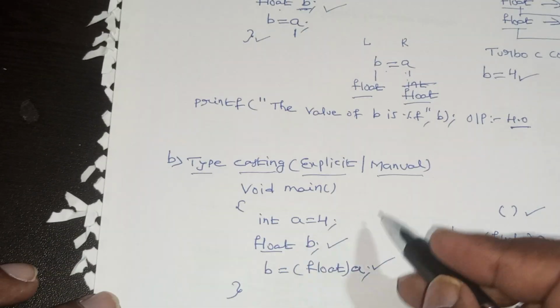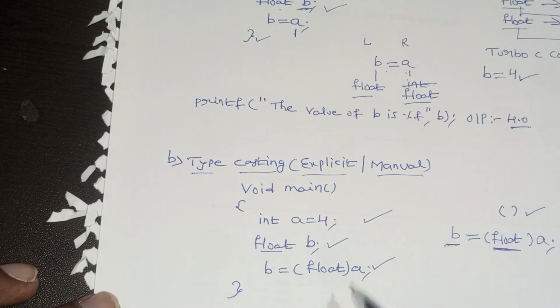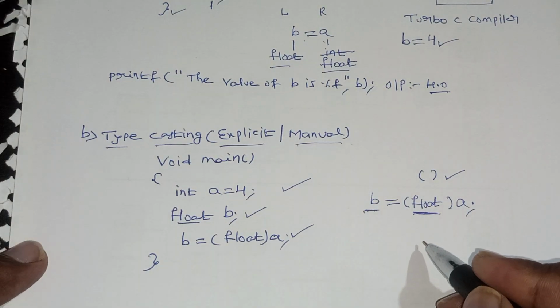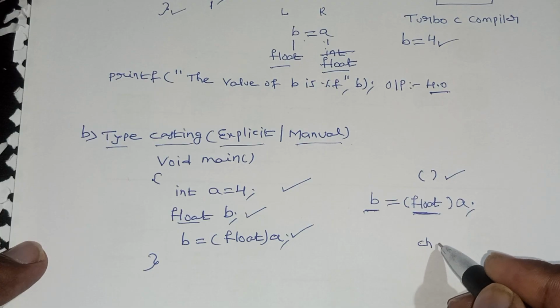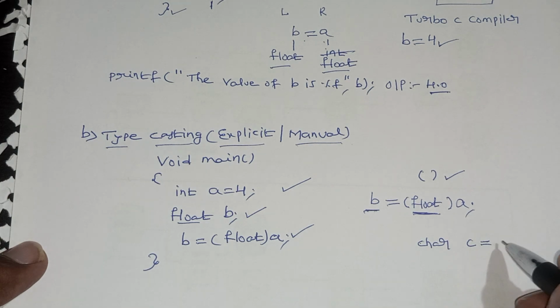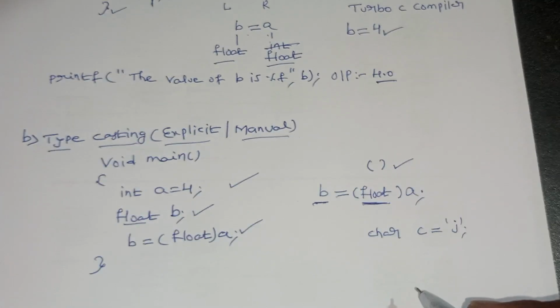So this is called what? Typecasting. So when you do it manually, we have to use the casting operator. For example, I will take one more example. Char c equal to, think some value, like j is a character constant.